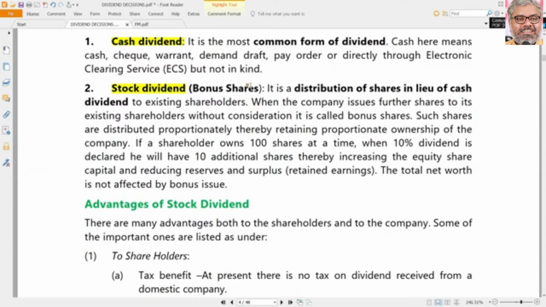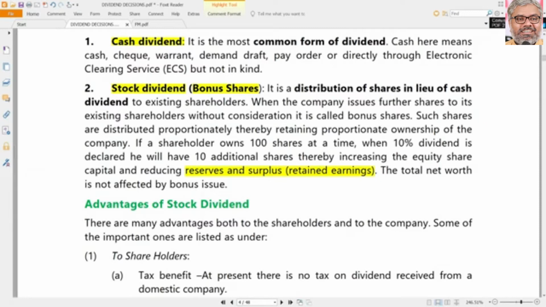That is why bonus shares are also called capitalization of profits. Profits means not necessarily the current year's profits. They will be reserves and surplus or retained earnings which are there already in the balance sheet of the organization, which were earlier under the reserves and surplus. Now they are just being converted into shares, nothing else.